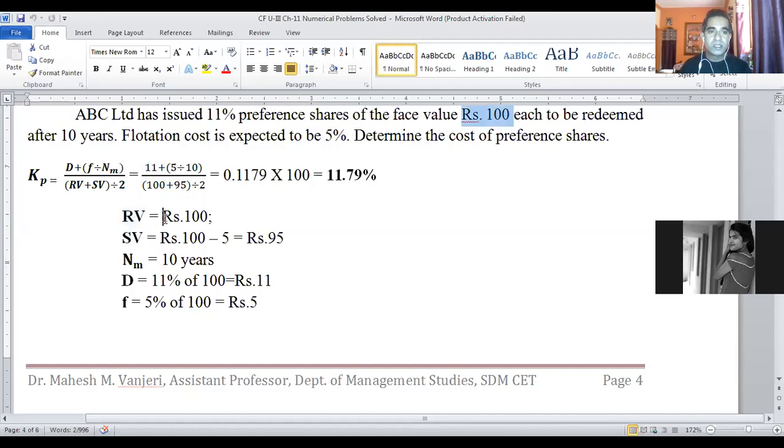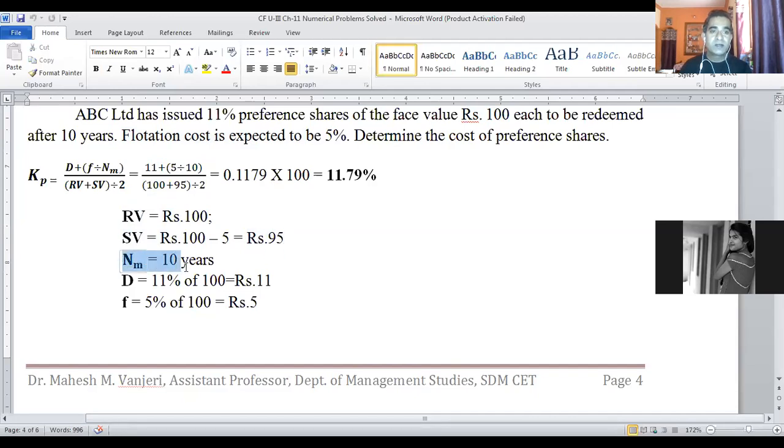So we have mentioned the data here as given in the problem. SV is net sale proceeds from issue of preference shares. So face value is 100 rupees minus flotation cost at 5%. 5% of 100 rupees is 5 rupees, so 100 minus 5 is SV. Net sale proceeds from issue of preference shares is 95 rupees per share.